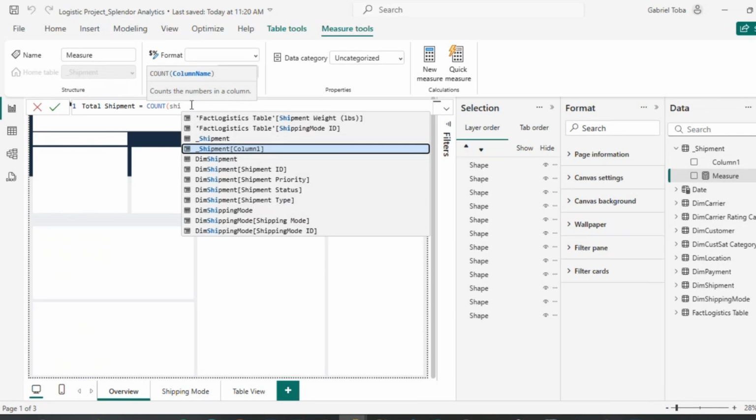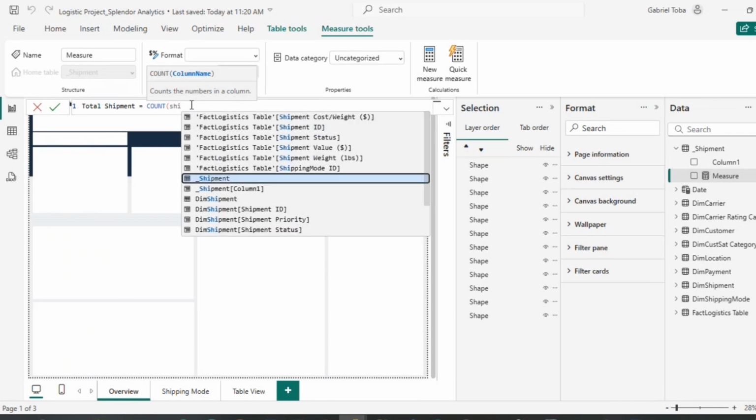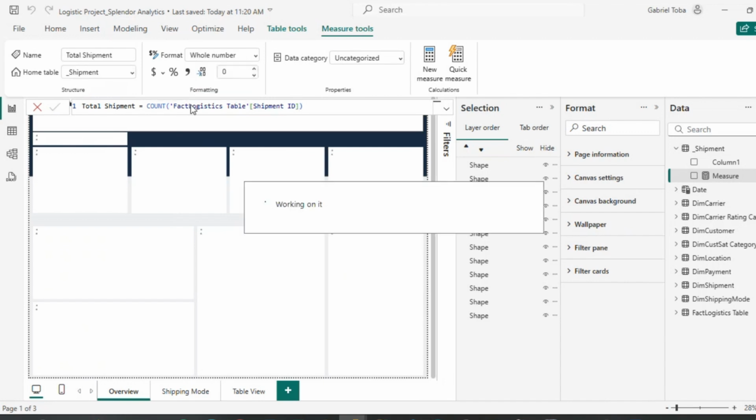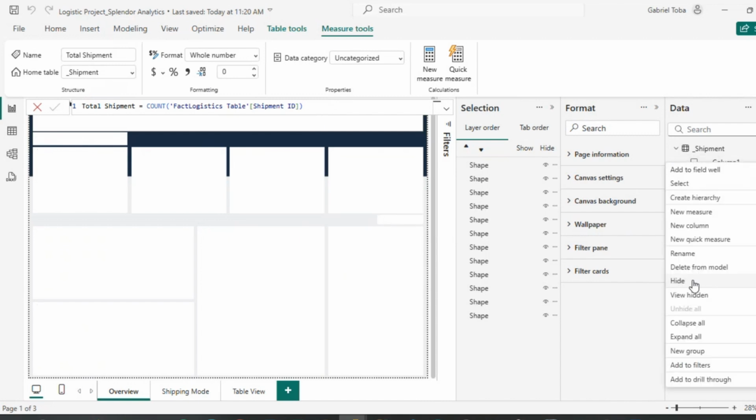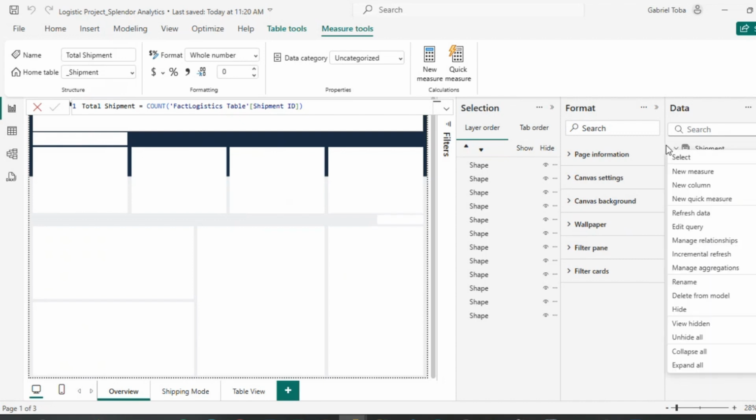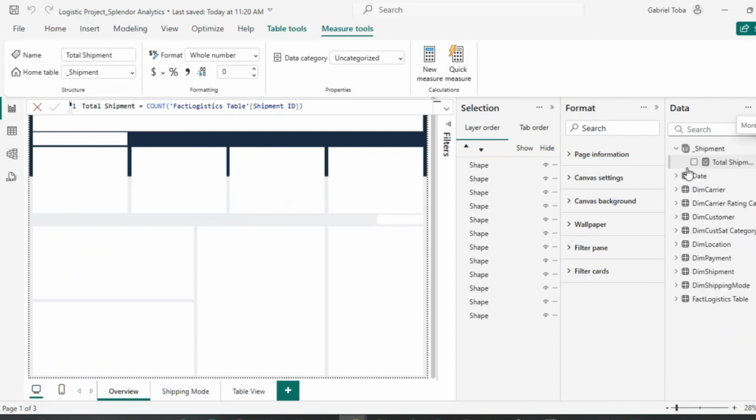I'm going to do this, fact table shipment ID, and I'm going to close these brackets, and I'm going to do the shipment value, total shipment value. Let me do this. Let me hide this so that it recognizes this array. Okay, capital table. Then I'm going to do new measure.